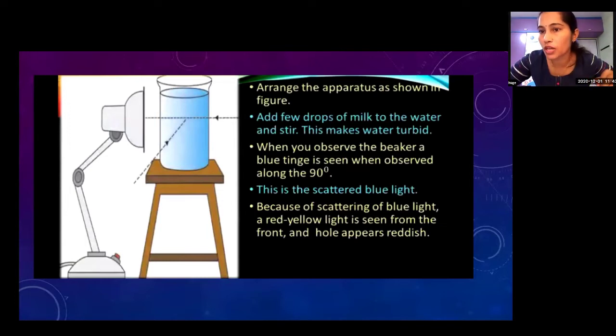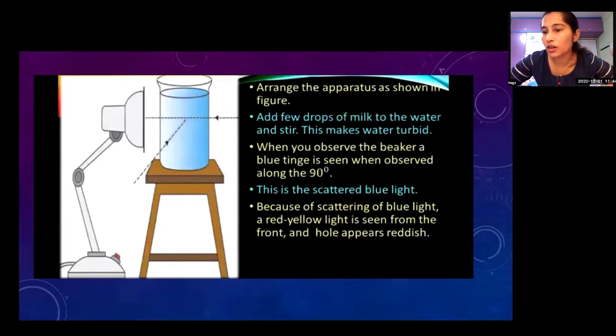Now this water becomes turbid. When you observe the beaker from a 90-degree angle, a blue tinge is seen. This is scattering of blue light. Because of the scattering of blue light, a red yellow light is seen from the front and the whole appears reddish.